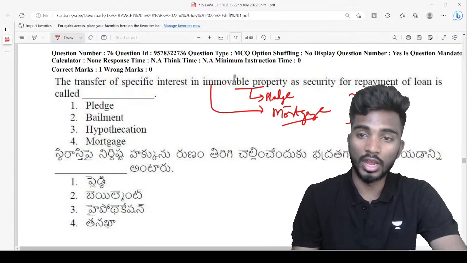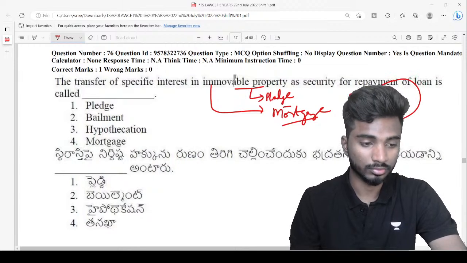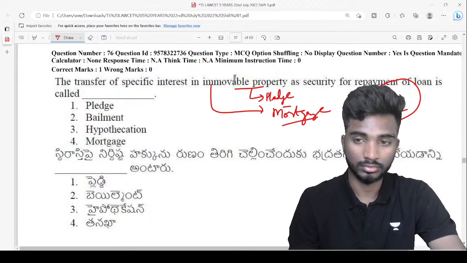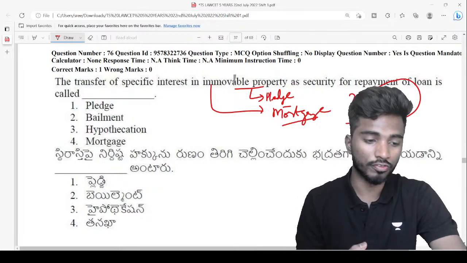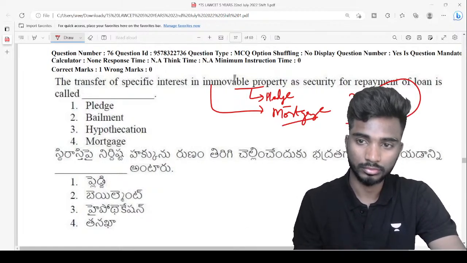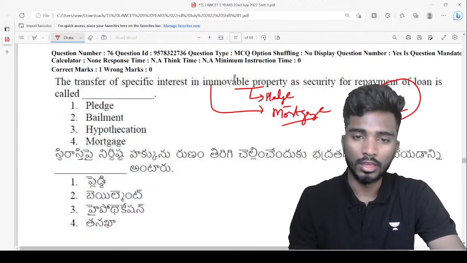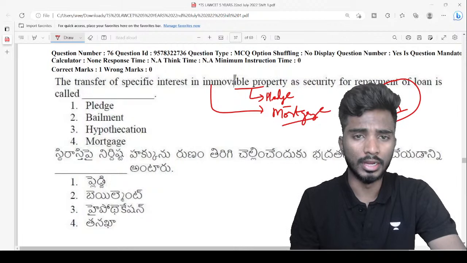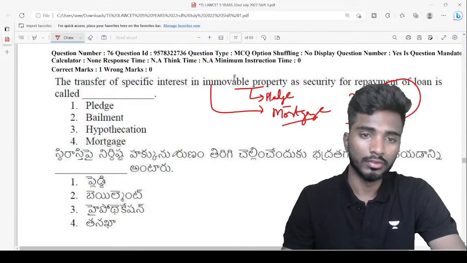I talked about the right to lien, LIEN. Do you remember this? The right of lien is having the possession of the property until the debt is repaid back, right? That is really important.